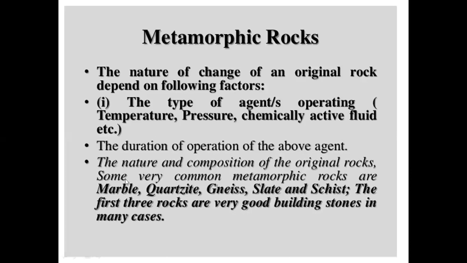Metamorphic rocks form through the application of temperature, increasing pressure, and chemically active fluids, which are responsible for metamorphism. Examples are marble, quartzite, gneiss, slate, and schist. The first three, marble, quartzite, and gneiss, are very good building stones in many cases. The last two, slate and schist, we do not use as building material.